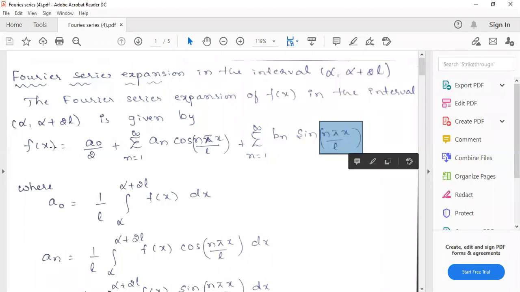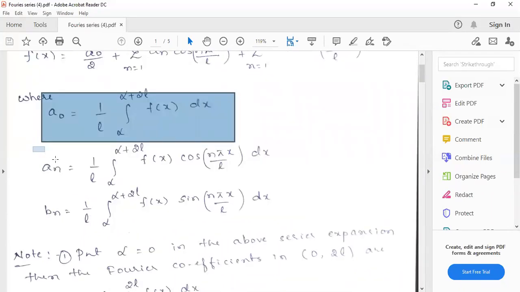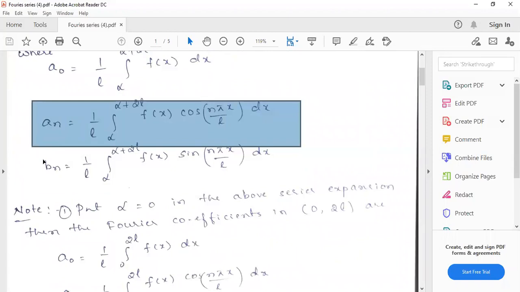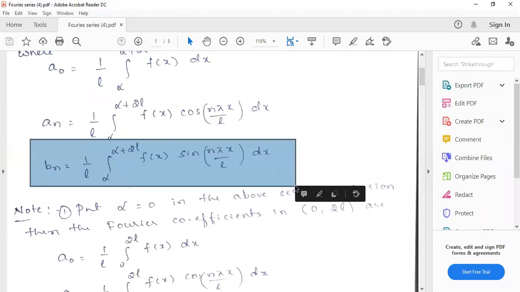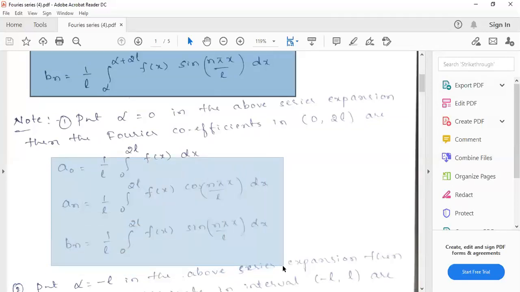Related to the interval alpha to alpha plus 2l, the Fourier coefficients will be given by a naught equals 1 by l into integral from alpha to alpha plus 2l of f of x dx, and an will be 1 by l into integral from alpha to alpha plus 2l of f of x cos n pi x by l dx, and bn will be 1 by l into integral from alpha to alpha plus 2l of f of x sin n pi x by l dx. Now if we put alpha equals 0, we get the required formula for the interval 0 to 2l, which will be given by these three relations, a naught, an, bn.